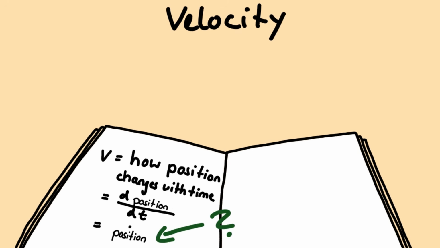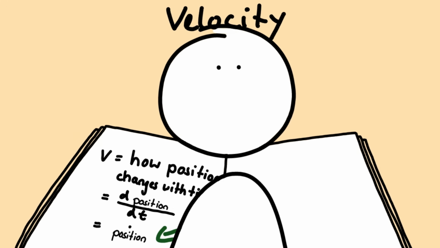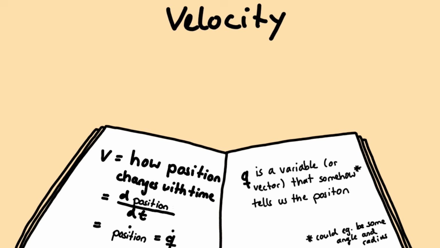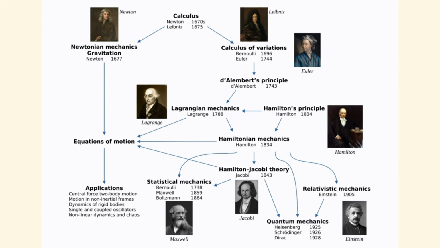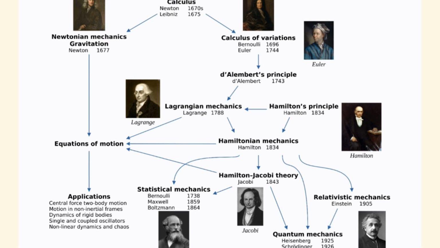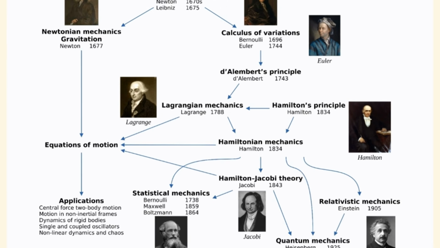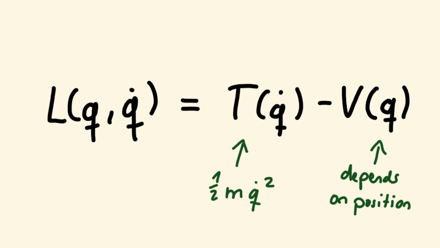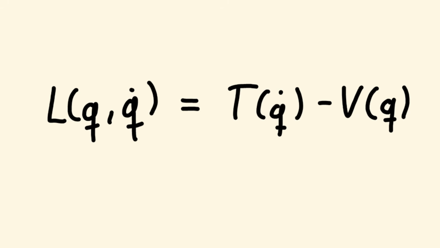But then, why did I write the word position instead of a letter like x? Okay, let's write a letter, but then we use the letter q. Why? Because why not? I can do whatever I want. And because in Lagrangian or Hamiltonian mechanics, we usually use q for position. I guess due to historical reasons, or again, just to confuse people. So, we put a q here to indicate that potential energy directly depends on position. Okay, so overall, the Lagrangian depends on position, velocity, and time.